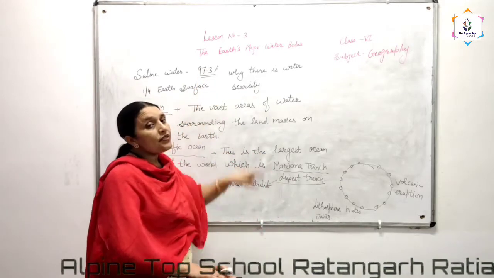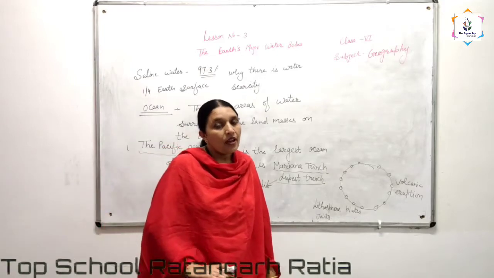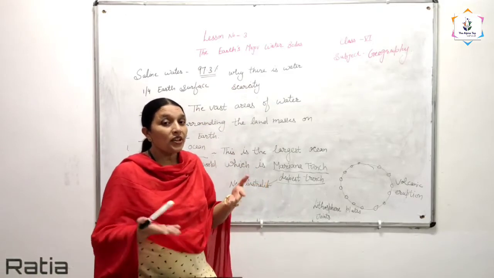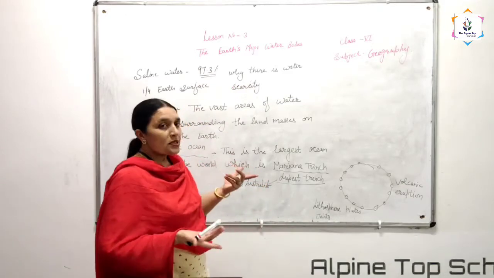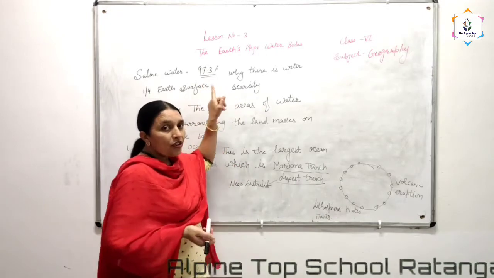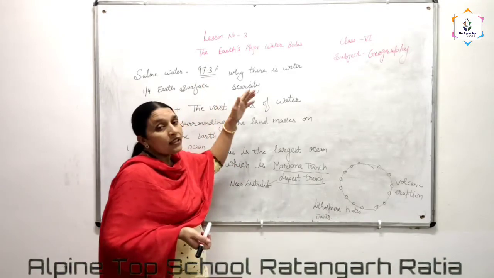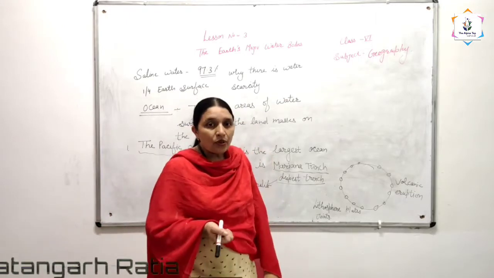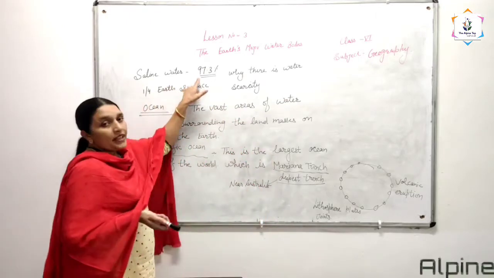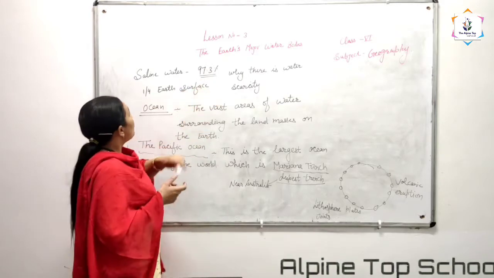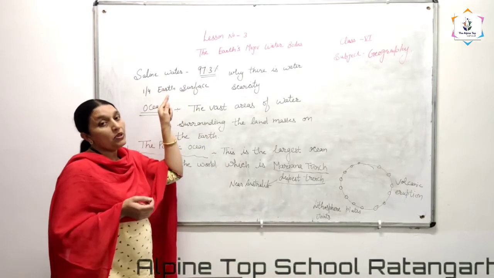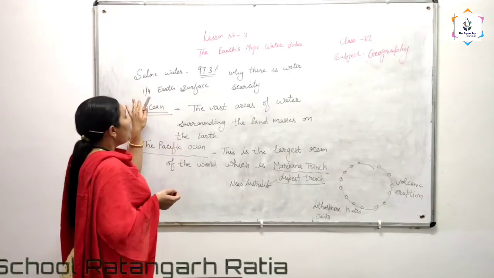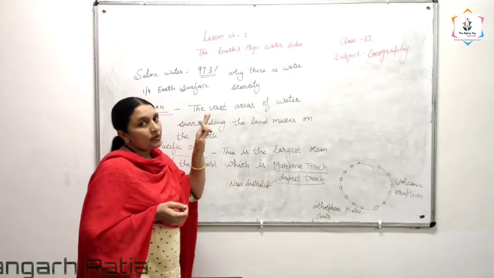And beta, you know 97.3% of our earth's surface is covered with water. But water scarcity is also there. Okay, you are thinking now how it is possible. If our earth is covered by water 97.3%, then why are we saying that there is a scarcity of water? Okay, because 97.3% of the water is saline water, means salty water. Understand? And only 1/4 of the earth's surface is there.